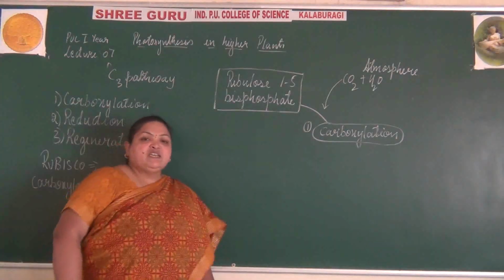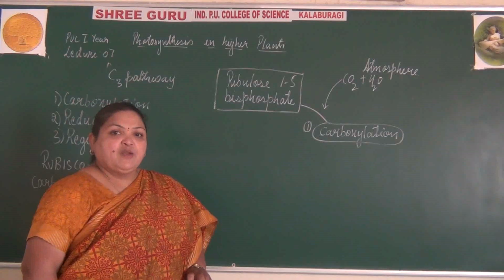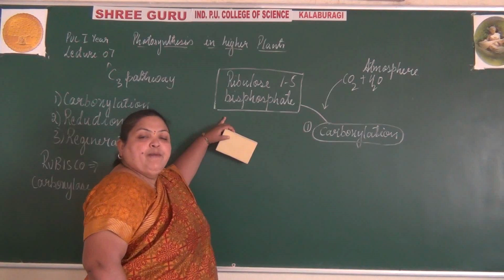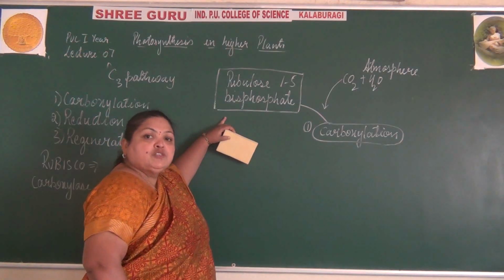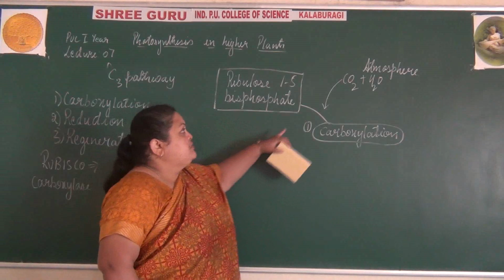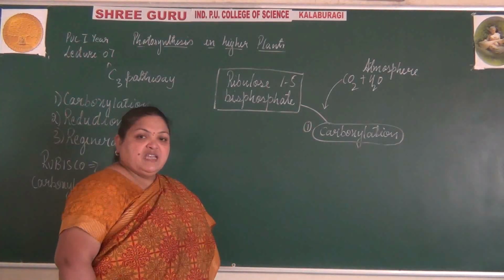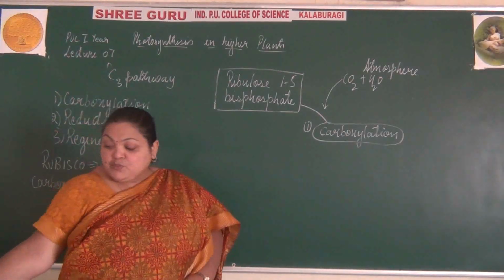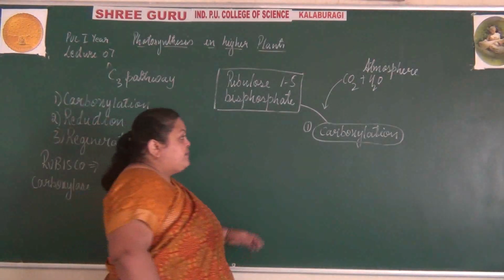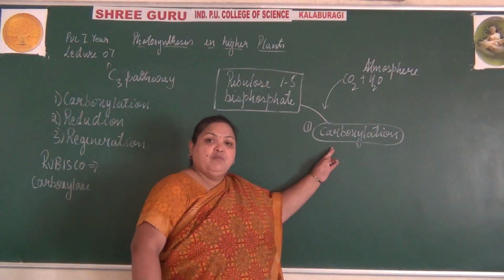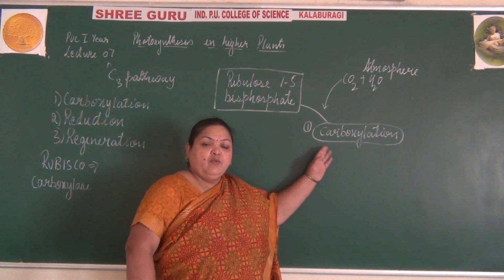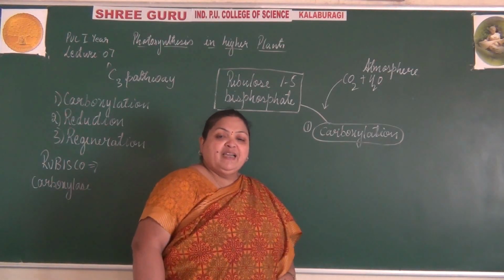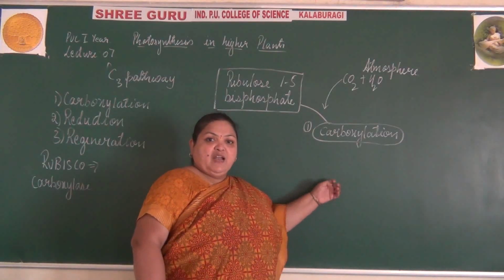Ribulose bisphosphate absorbs atmospheric carbon dioxide and water. This process of fixation of carbon dioxide by the enzyme is known as carboxylation.